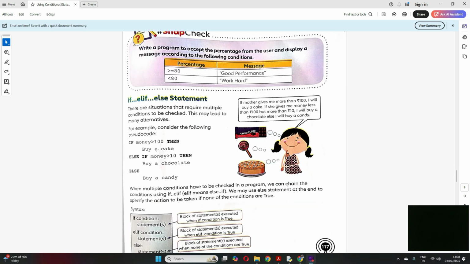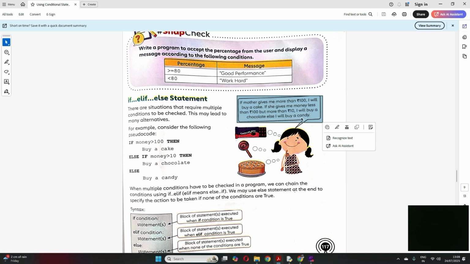Okay students, so we now come to our last topic, which is the if-elif-else statement. We have seen if and else statements where we are basically checking two conditions. If this is satisfied, then this, else this, right? But suppose there is some situation where we want to check more than one condition. For example, see this example given in your book. If mother gives me more than 100, I'll buy a cake. If she gives me money less than 100 but more than 10, I'll buy a chocolate. Else I'll buy a candy.